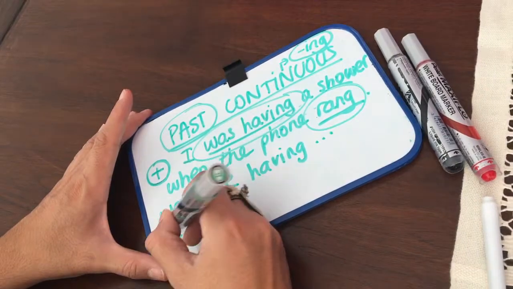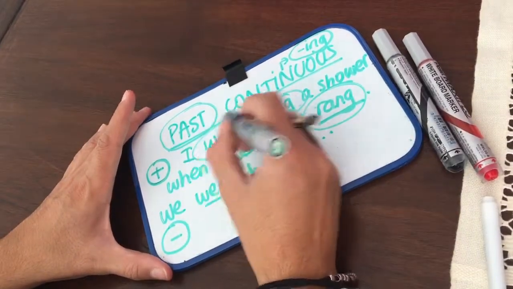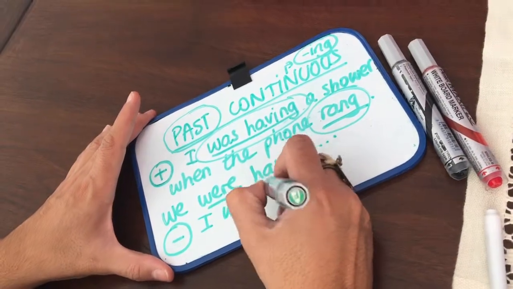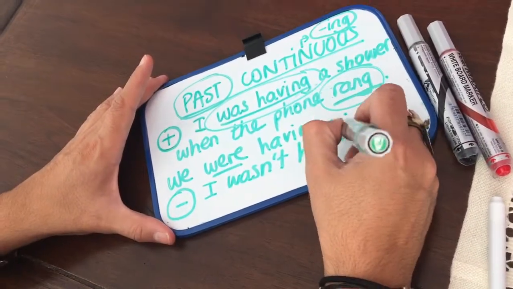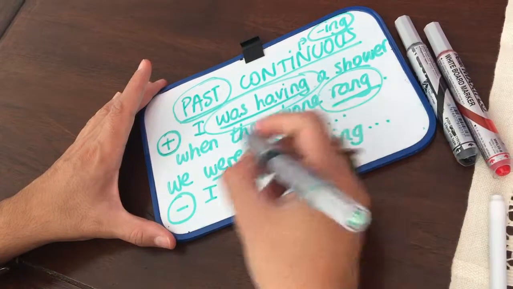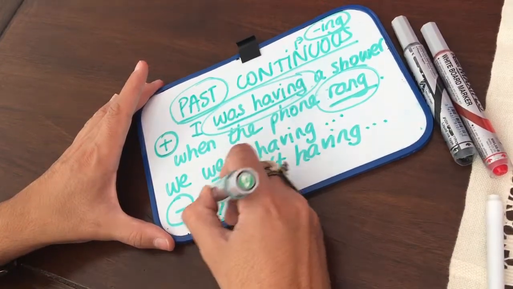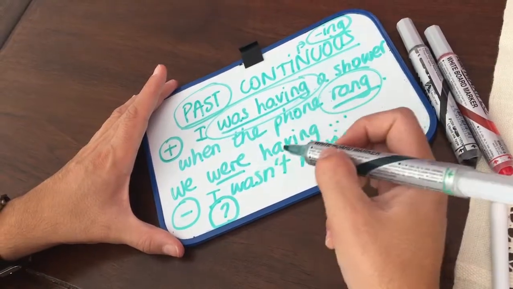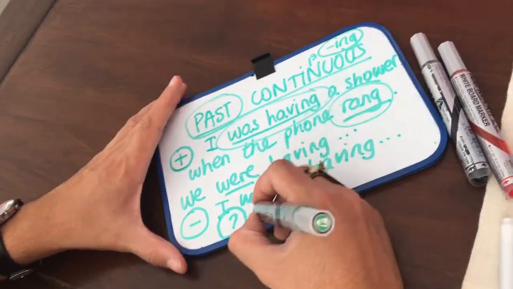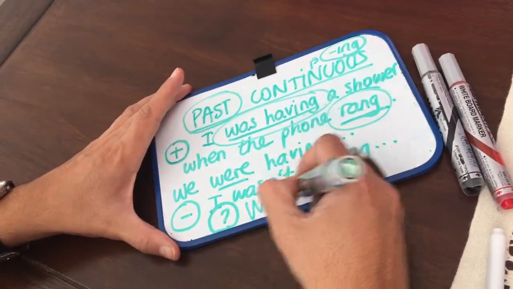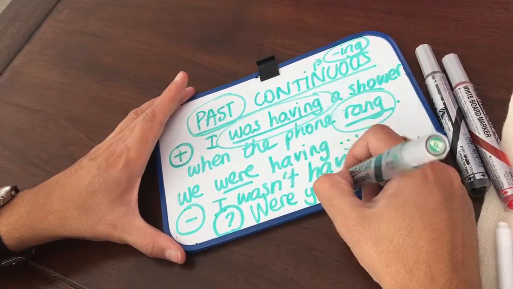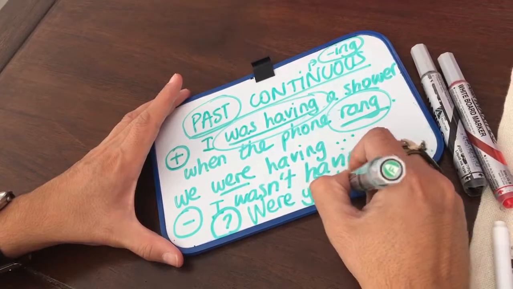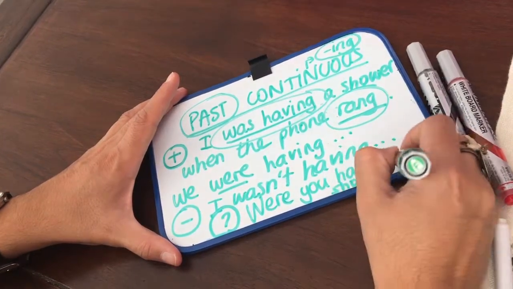What about the negative? So, the verb to be in the negative. I wasn't having, or we weren't having. And what about the questions? We have to use the auxiliary, but this time the auxiliary is the verb to be in the past. So, were you having a shower?